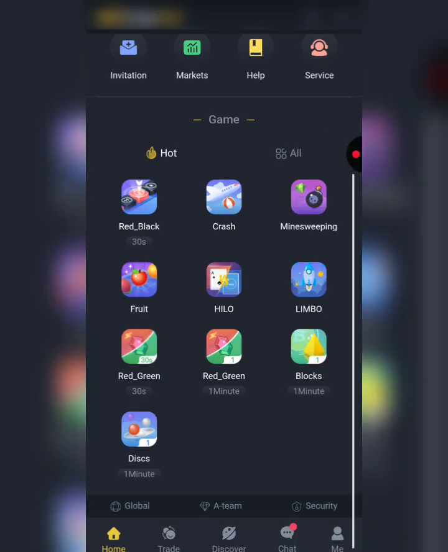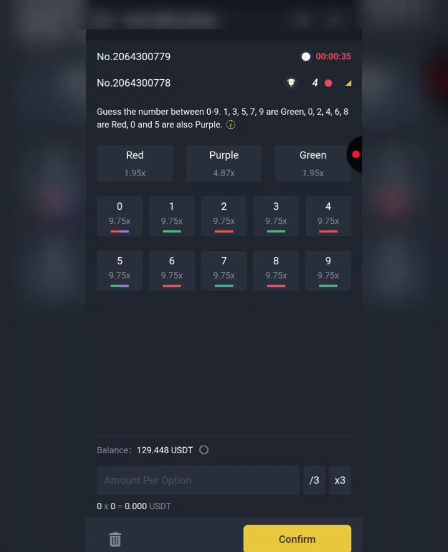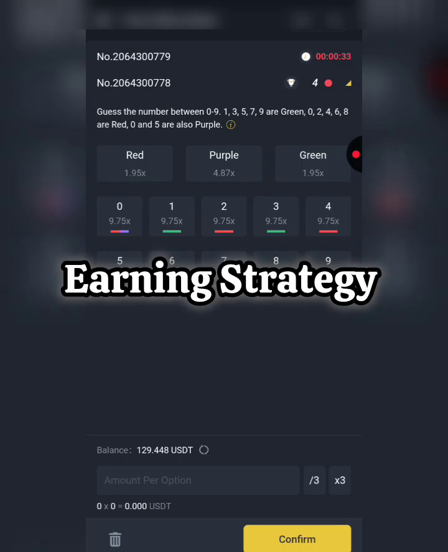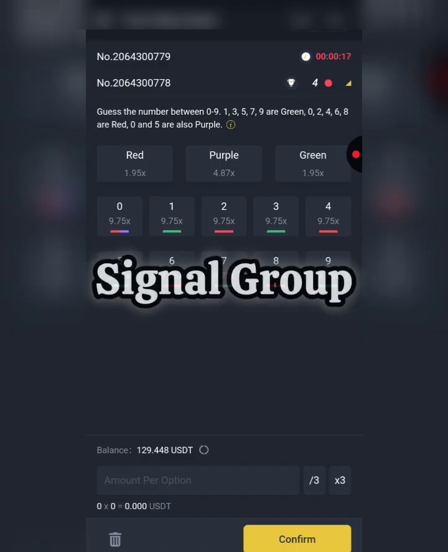Then you can come back here to the game, and right now we're going to be talking about the strategy I basically use, okay? Now I've made videos about different strategies I've used on this platform, but the one I'm going to be using right now is very simple. All I need for this strategy is a signal group, okay?